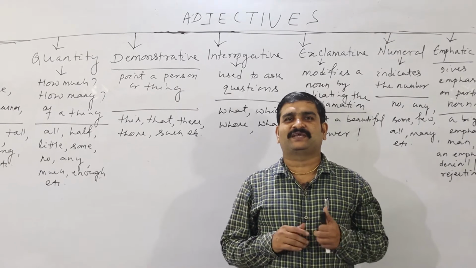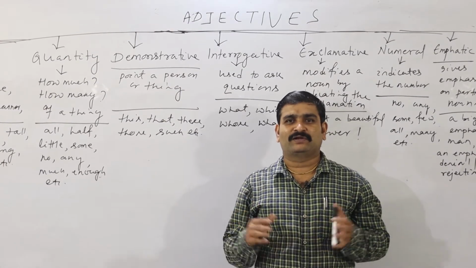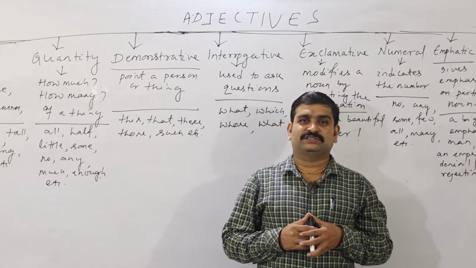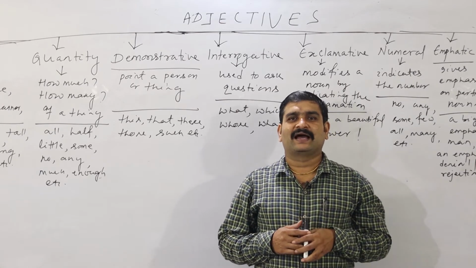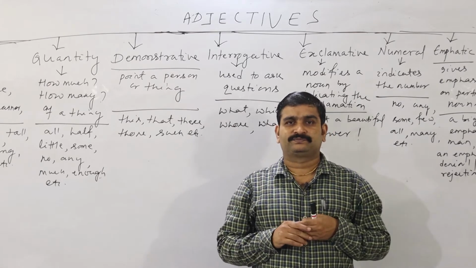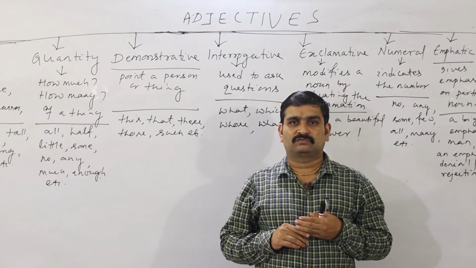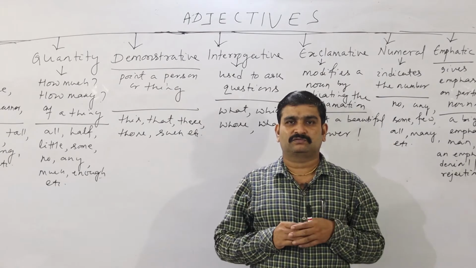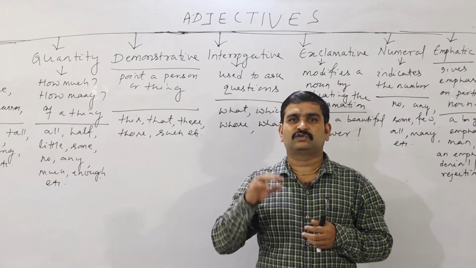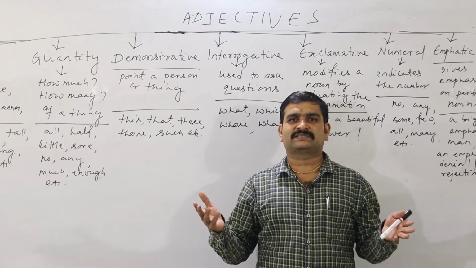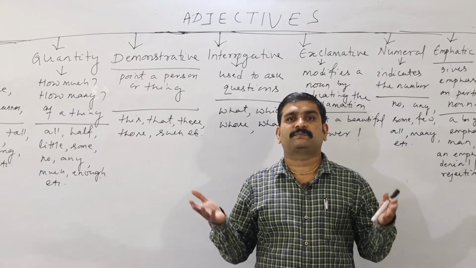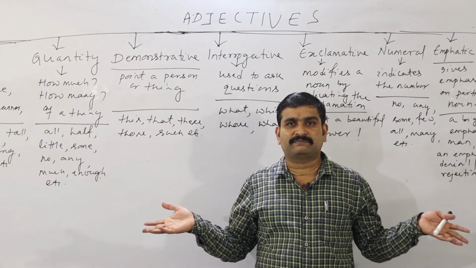Our today's topic is adjectives. What do you mean by adjectives? A lot of students have questions on this topic. An adjective is that word which qualifies a noun, which tells about a noun, which adds meaning to the noun. Example: he is a good man. Man is the noun. What is the adjective? Good. That's why there are adjectives of many kinds, many types available.